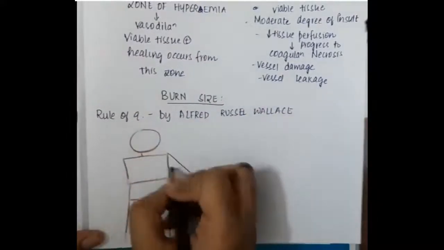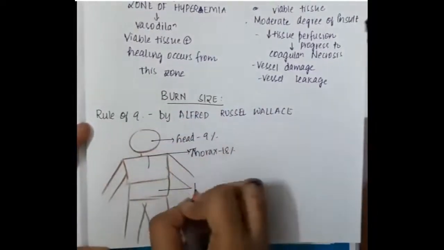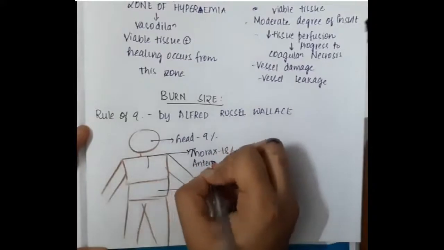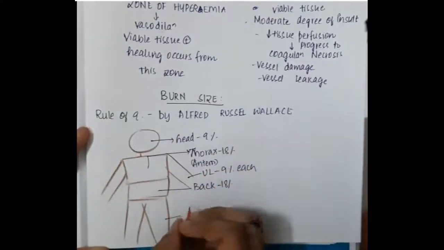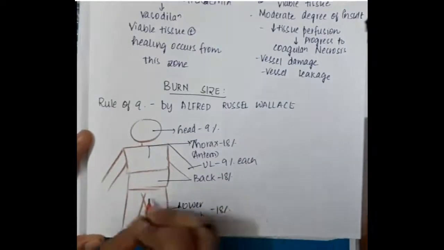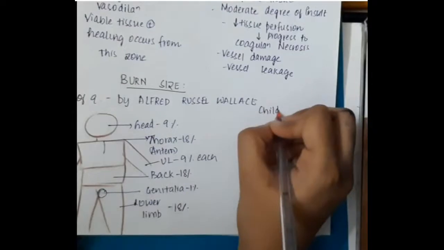According to him, he has divided our body into different areas. Head, he has given 9% of burns. If there are burns in the thorax, they were given 18%. Burns in the upper limb were given 9%. Burns in the lower limb are given 18%, and burns in the genitalia are given 1%.